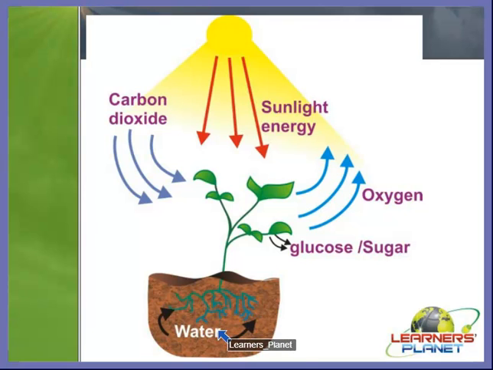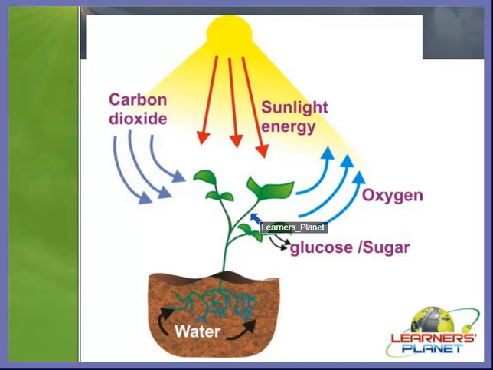Whenever we water the plant, we water the plants in the soil. We water the soil, right? We do not water the whole plant. So what is the function of the root? It will absorb the water from the soil and it will pass it on to other parts of the plant, right?